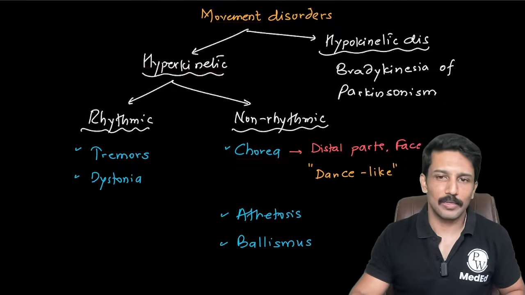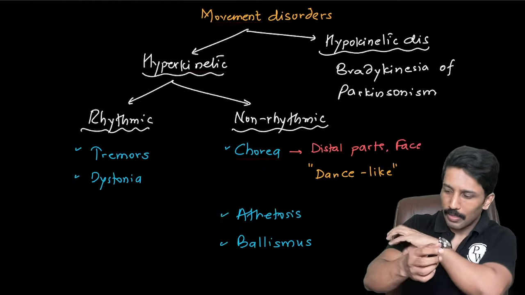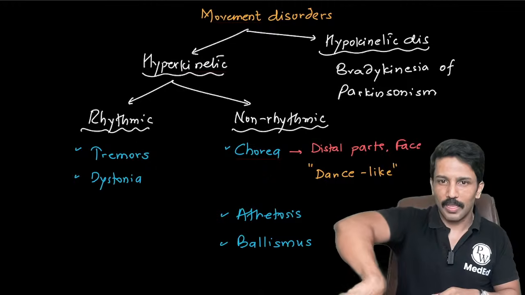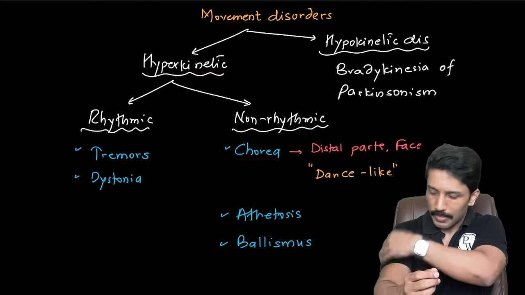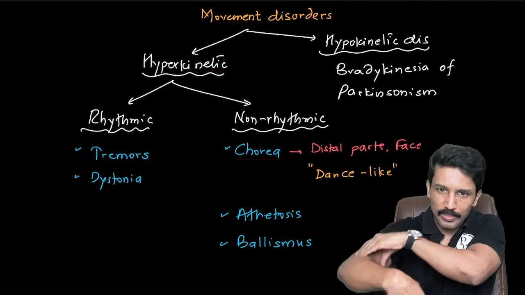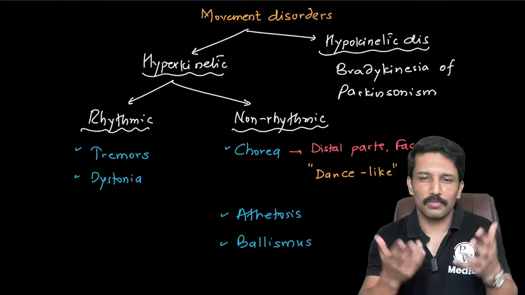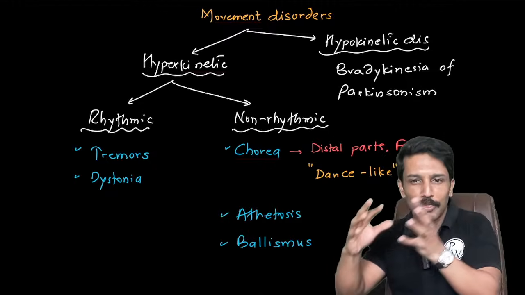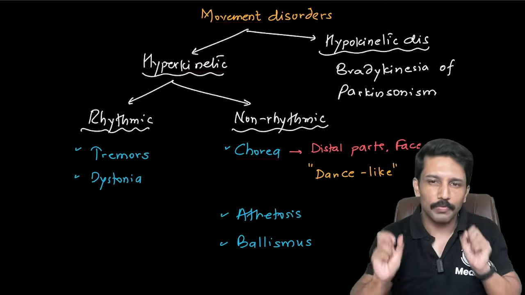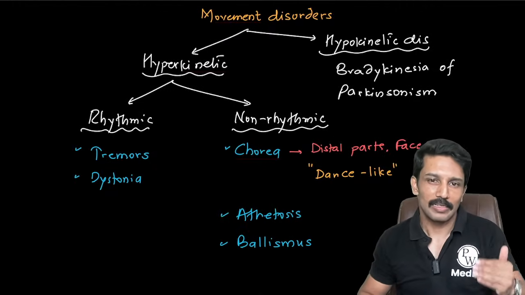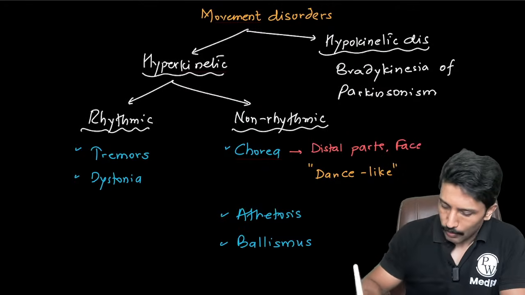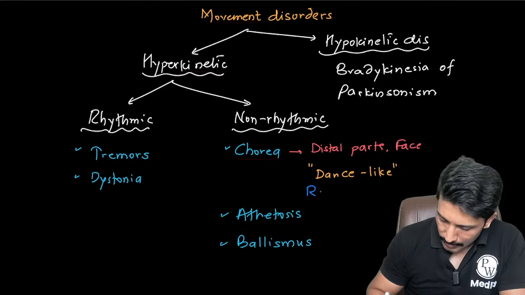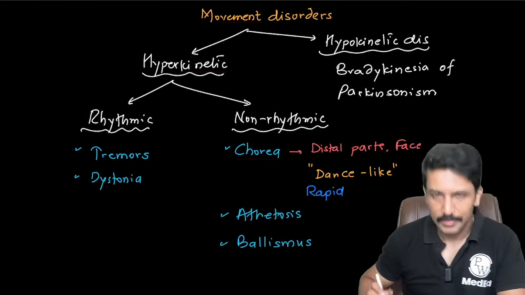Why are they called dance-like movements? Because the movements appear flowing from one joint to other joint. Like first I do this and then this. It was flowing from elbow joint to wrist joint, and that's what we do in the dance, right? We keep moving body parts as if there is something flowing through the body. So it kind of resembles dance, so that's why we describe it as dance-like. Also remember, the movements in chorea are generally rapid. They are not very slow movements.